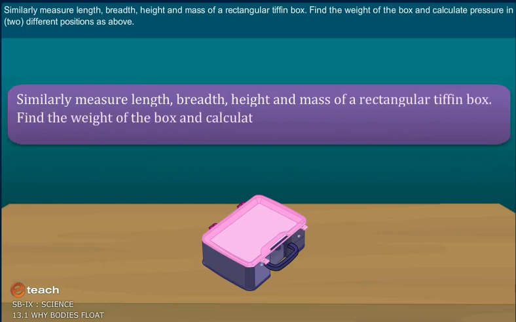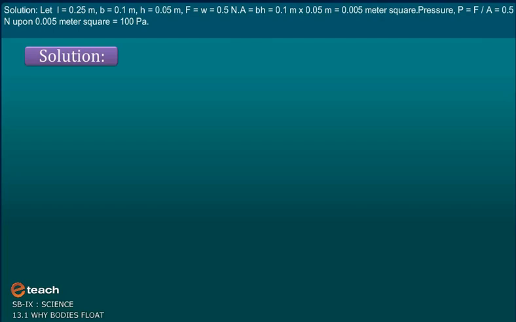Similarly, measure the length, breadth, height and mass of a rectangular tiffin box. Find the weight of the box and calculate pressure in two different positions as above. Solution. Let length be equal to 0.25 meter. Breadth is equal to 0.1 meter. Height is equal to 0.05 meter. And force is equal to W, which is equal to 0.5 Newton.